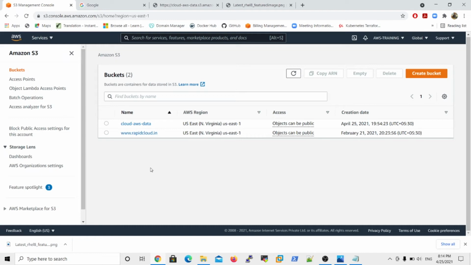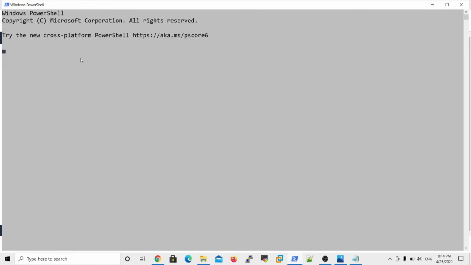But how to create an S3 bucket in the command line? You know that already. So how to use S3 in the command line? If you want more information, please watch the AWS CLI class, because there is no need to install and configure again at the command line level. Now I can apply S3 related commands directly, because my desktop is already integrated with the AWS CLI. So how do I list the S3 buckets, that is, what buckets are in my account? aws s3 ls is the command.